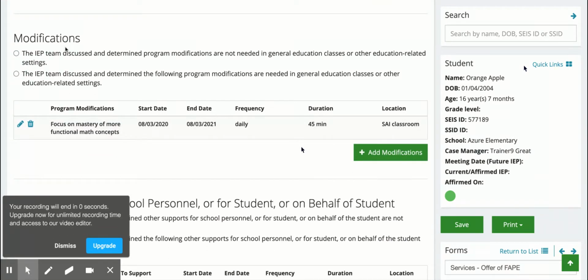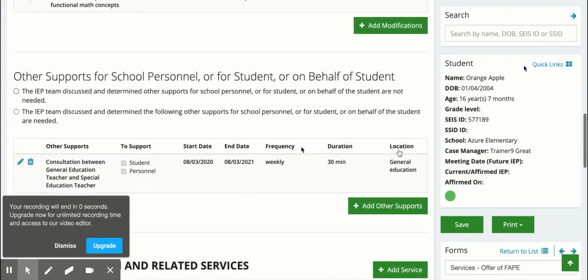Next are modifications. The team discussed and determined program modifications are not needed in the general education classes or other education-related settings. If so, click here and scroll down. If not, the IEP team discussed and determined the following program modifications are needed in general education classes or other education-related settings. If so, click here, then click the green Add Modifications button and enter the program modification, the start date, the end date, frequency, duration, and location those modifications will take place.